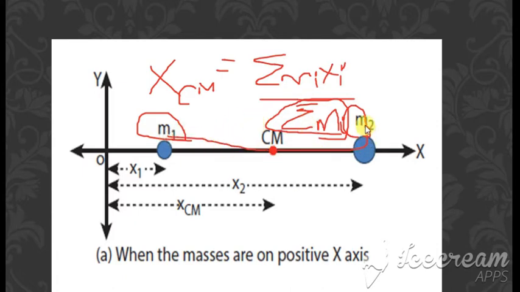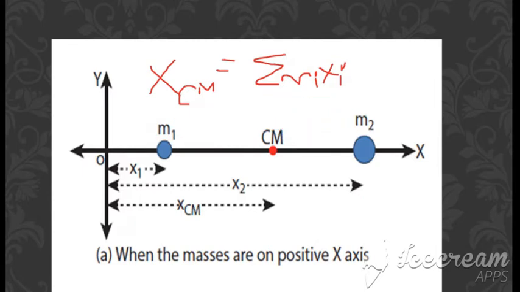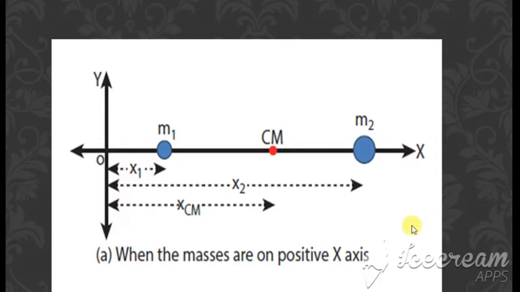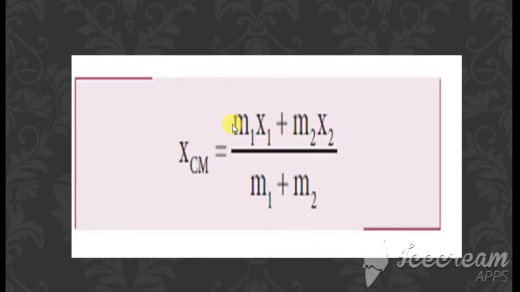And instead of summation mi xi, we can write m1 x1 plus m2 x2. So that will be the equation which you write for this. So x of cm is equal to m1 x1 plus m2 x2 divided by m1 plus m2. Clear? Because we are writing for the two masses m1 and m2. This is for the first condition, when the masses are on the positive x-axis.